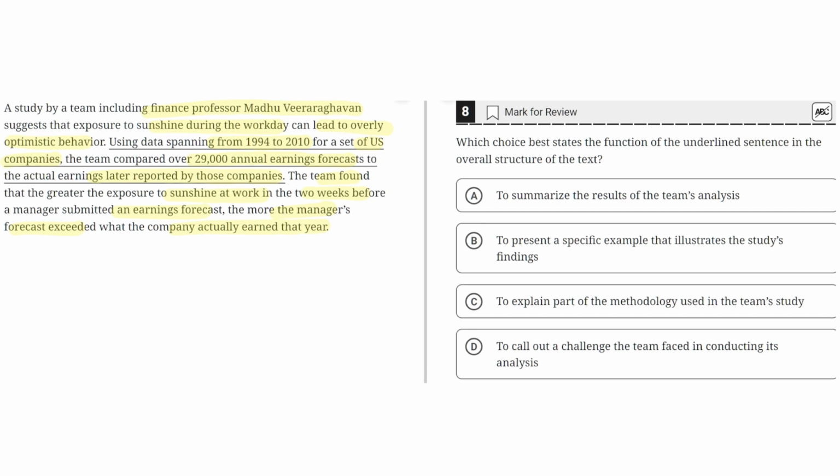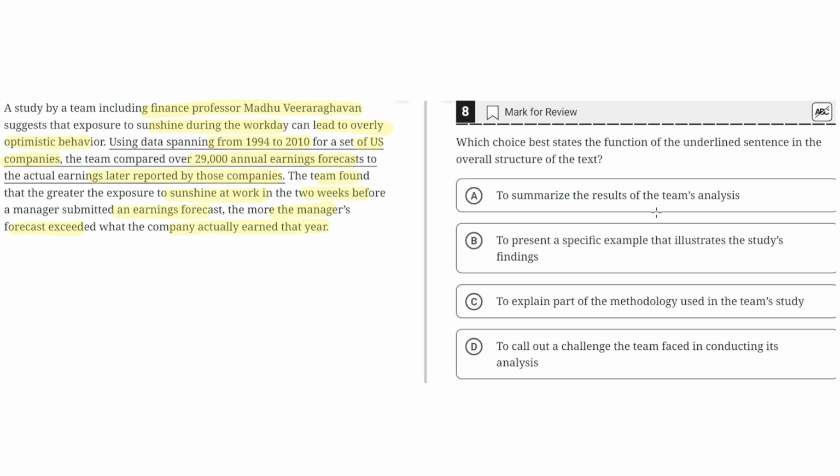So, the underlined sentence highlights the methodology that they use to support or test their claim, which is that they use data spanning from 1994 to 2010, where they compare 29,000 annual earnings forecasts to what they actually earned.